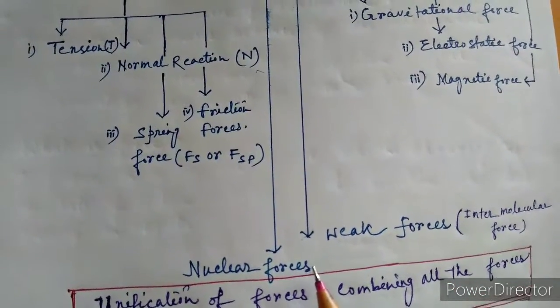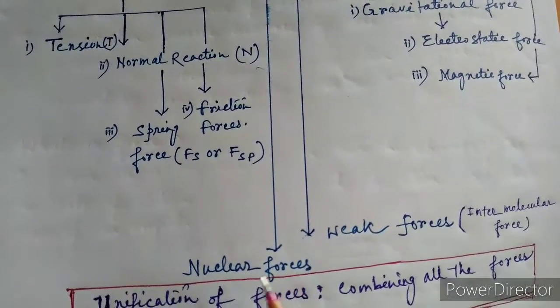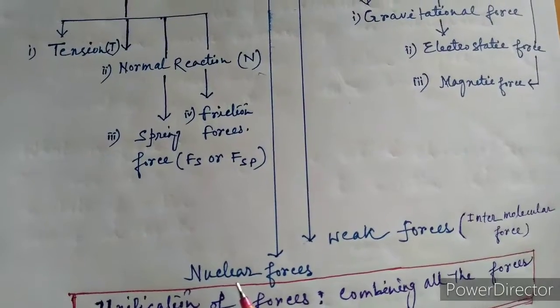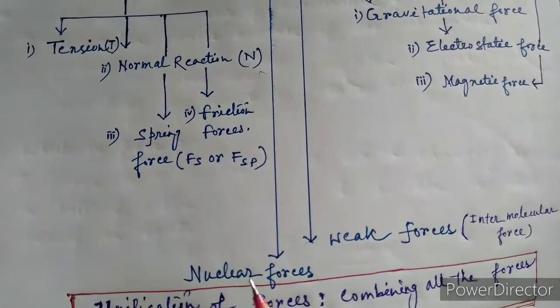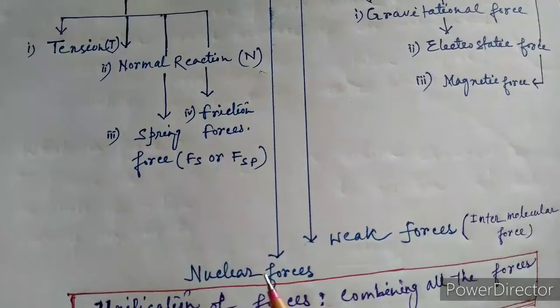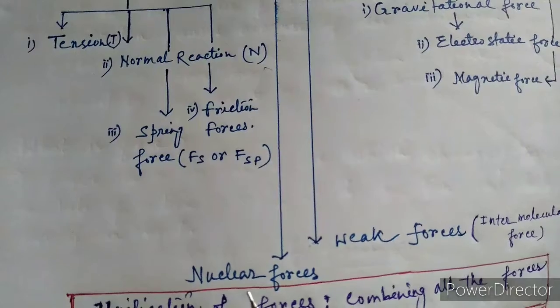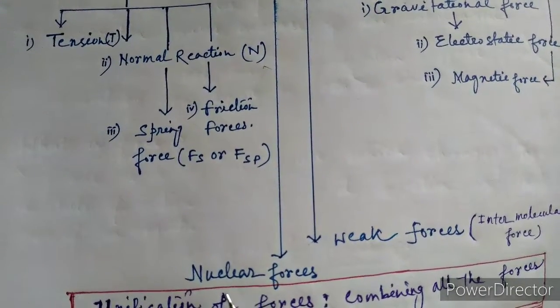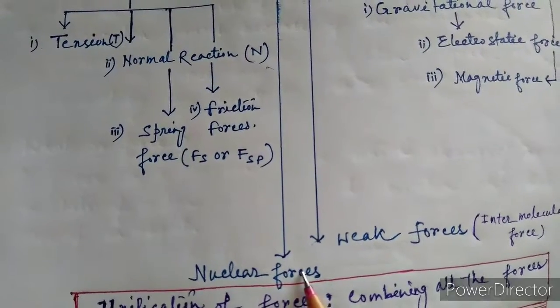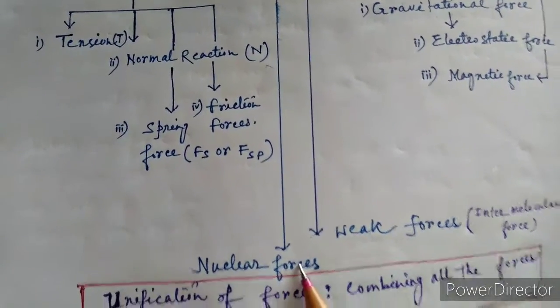Inside the nucleus, you know that electron, proton and neutron exist, and proton and proton remain together. But proton and proton both have the same charge, so they should repel each other, but instead of repelling they stay together. That existence is because of the nuclear forces. These nuclear forces also need not be read in class 11.